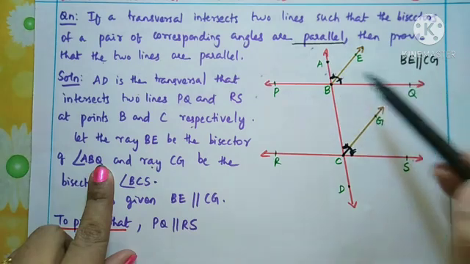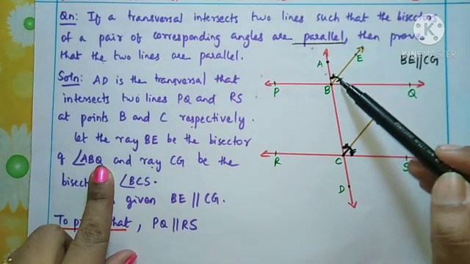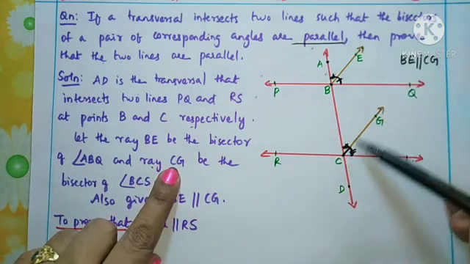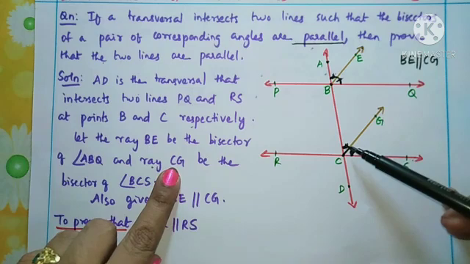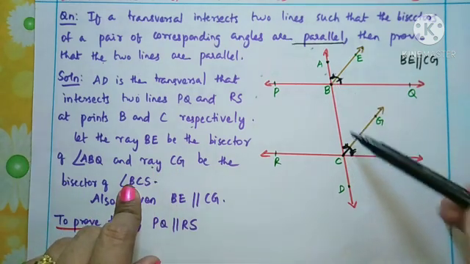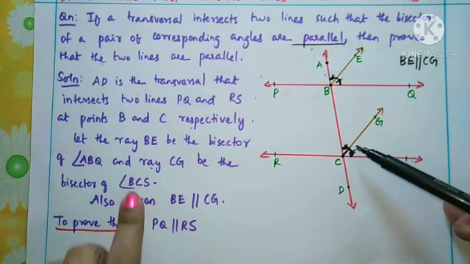This angle is bisected by BE, so these two halves are equal. Then the ray CG is the bisector of angle BCS, the corresponding angle, and here also it is divided into two equal angles.